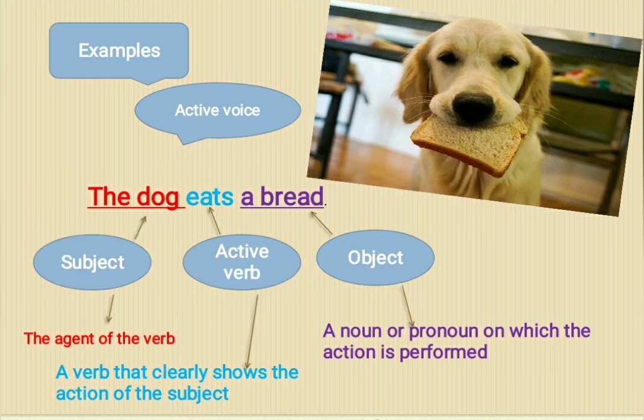So in active voice, object is the patient because it comes after the verb and it experiences the action. So you understood that in active voice, the subject is dominant and emphasis is given on the subject. Now let's see the passive voice of this sentence.